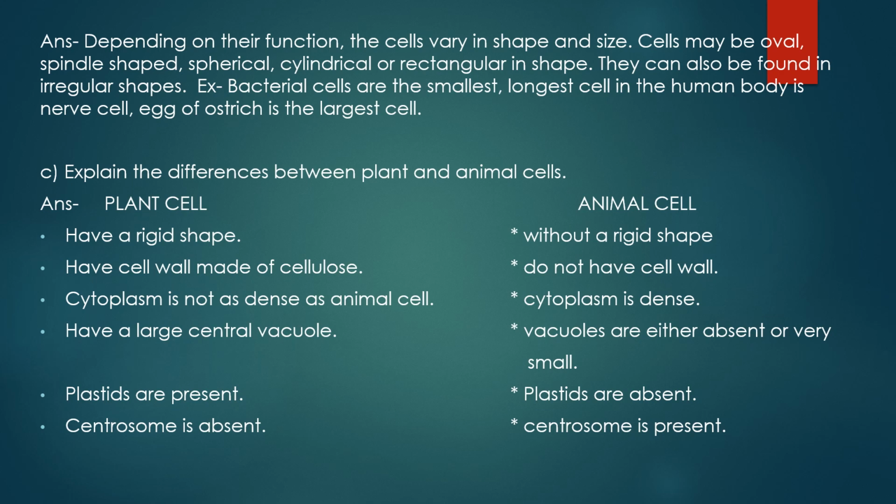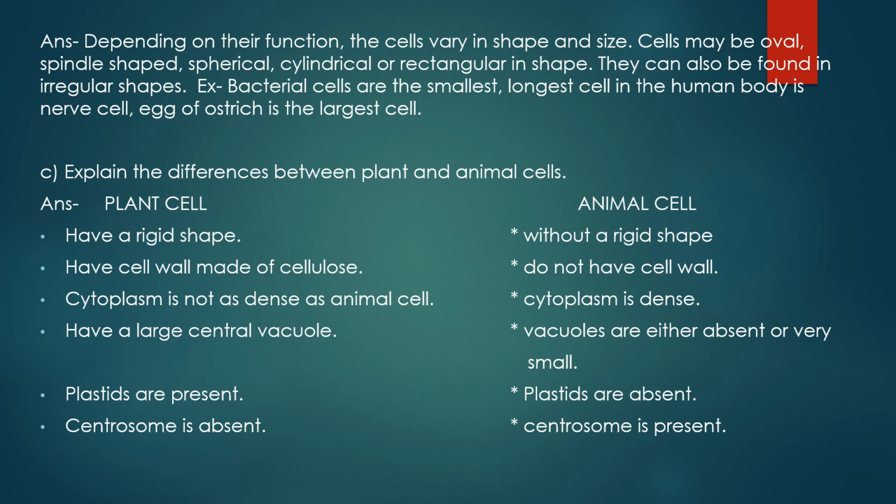Plant cells have a cell wall, and it is made up of cellulose. Animal cells do not have a cell wall. The cytoplasm in a plant cell is not as dense as in an animal cell, while in an animal cell the cytoplasm is dense. In a plant cell, they have a large central vacuole.